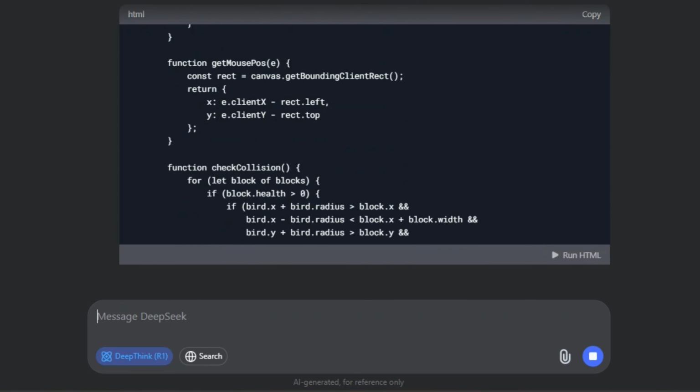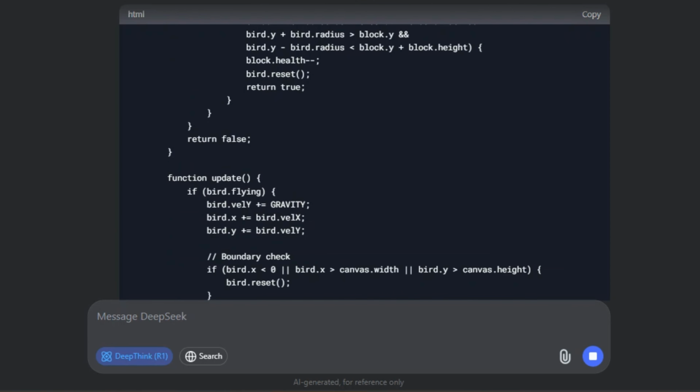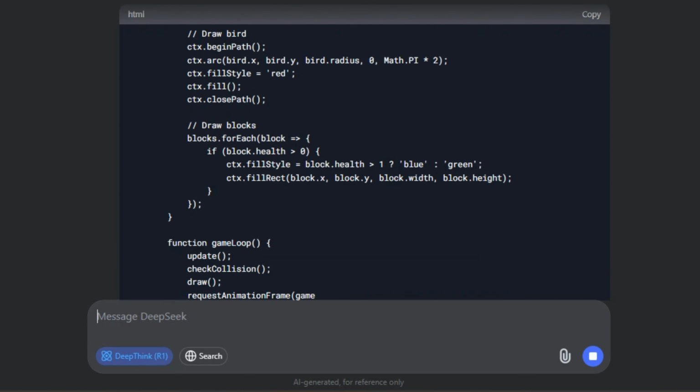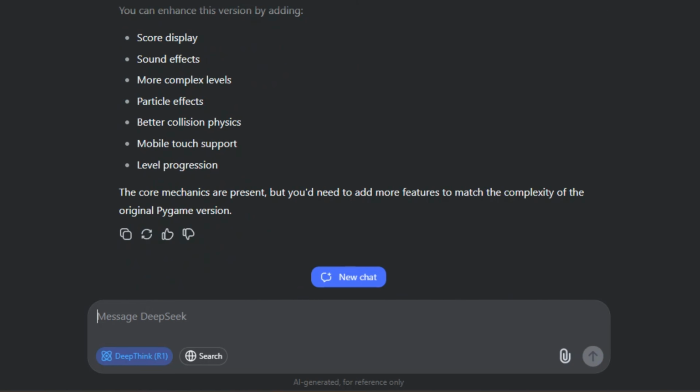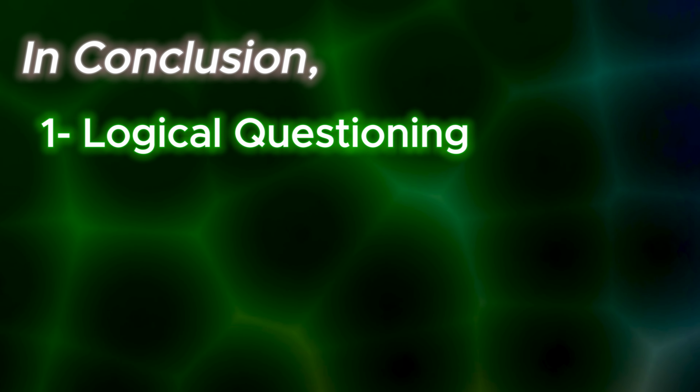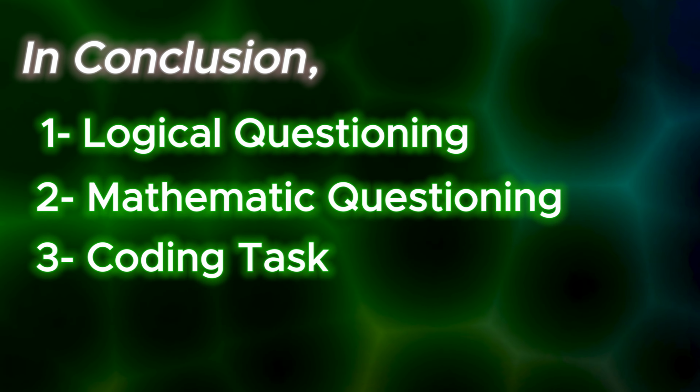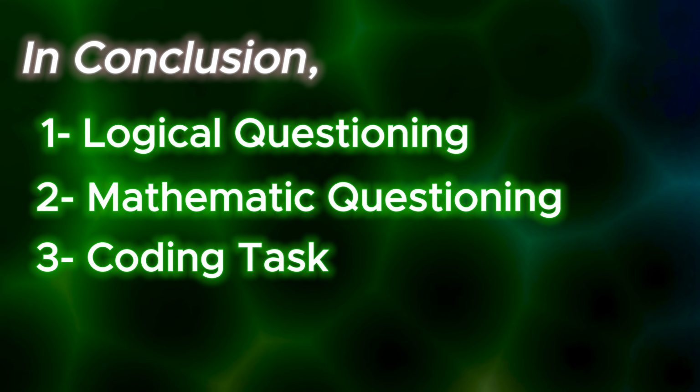By the way, we may even consider doing a 10-day coding challenge with DeepSeek R1 in collaboration with coding experts later on. In conclusion, it's been a win-win situation for all the tasks tested, including coding challenges.